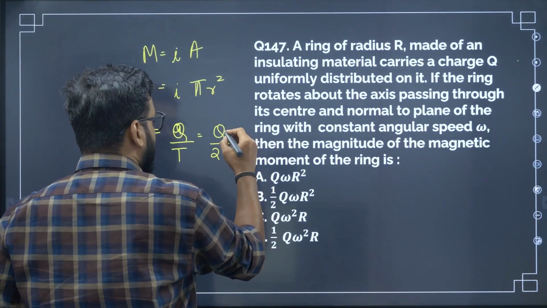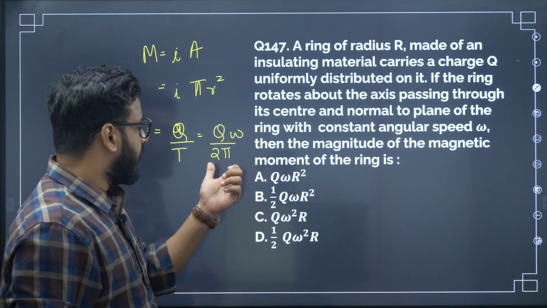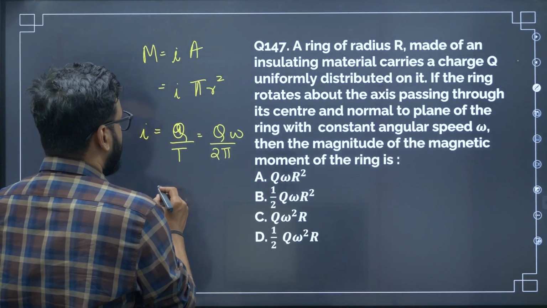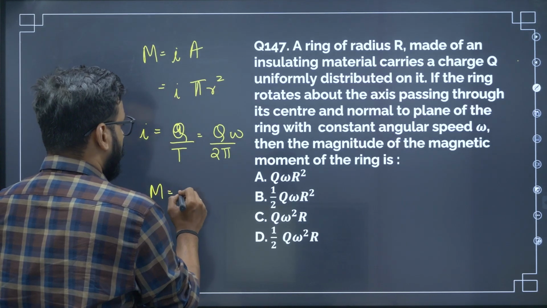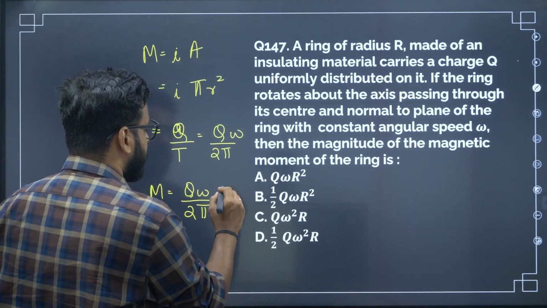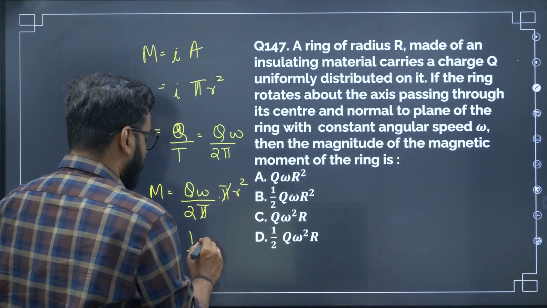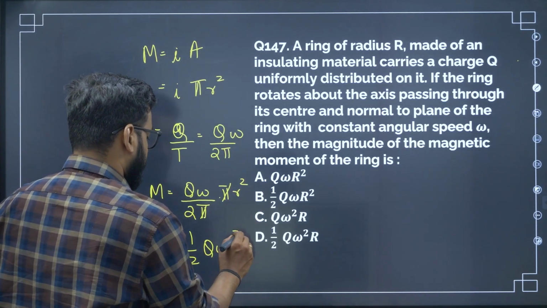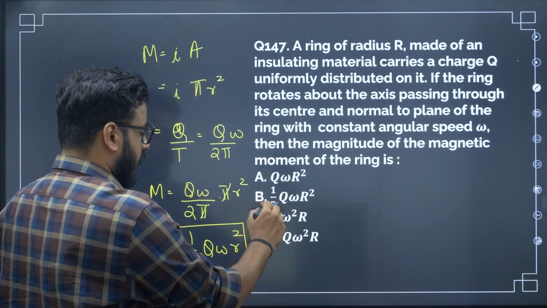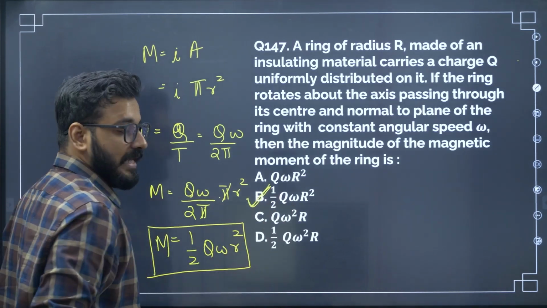2 pi by omega, omega will go up. So this is the current: charge into omega by 2 pi. So we can substitute over here. We will have M is equal to Q omega by 2 pi into pi r square. Definitely pi will get cancelled. You have half Q omega r square. So this is the magnetic moment of a rotating coil. Half Q omega r square. Option B is the apt answer.